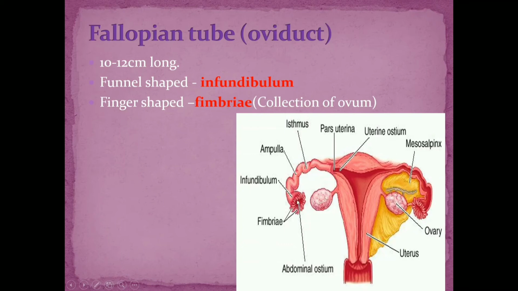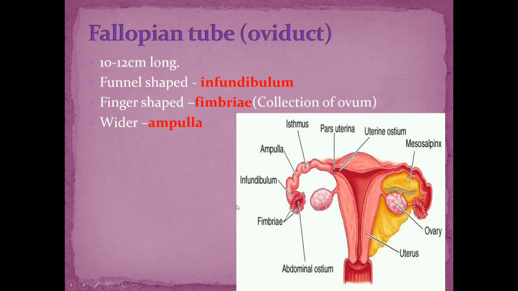The main function of the fimbriae is to collect the ovum as soon as it is released from the ovary. Every month one ovum will be released from the ovary and immediately collected by the infundibulum with the help of fimbriae. So these finger-like projections help in the collection of ovum.